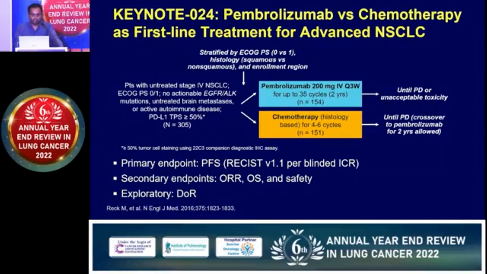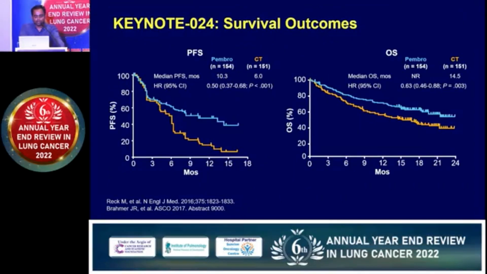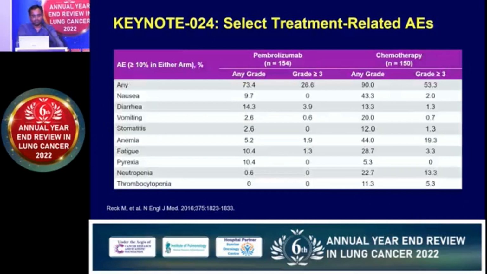In trials, the first trial of pembrolizumab in lung cancer was Keynote 024. It showed that at 5 years, the survival rate of these lung cancer patients was around 30%. So approximately one patient out of 3 was able to survive beyond 5 years. Before this, in patients who are driver mutation negative, the 5-year survival rate was hardly 2 or 3%. But this was the first trial which showed that if we give immunotherapy to patients who are PDL1 positive, approximately 30% will survive more than 5 years. And compared to chemotherapy, the side effects of pembrolizumab are very few.